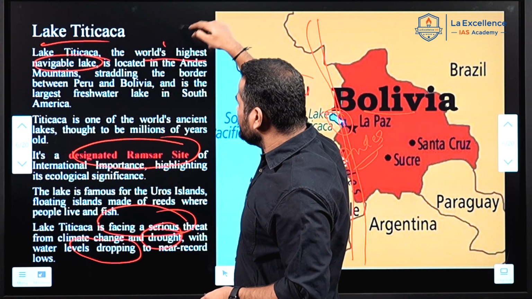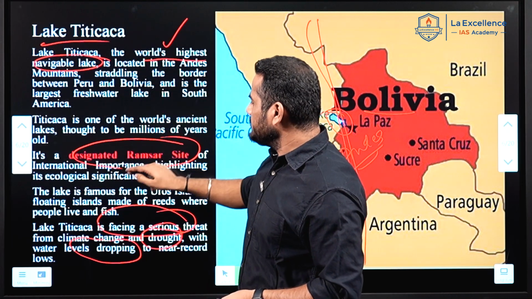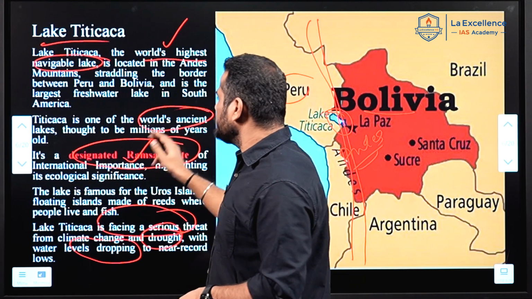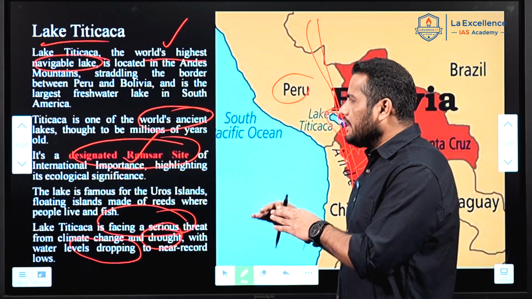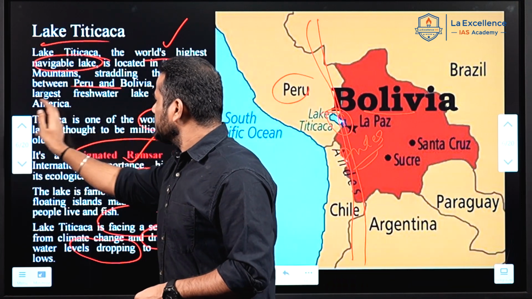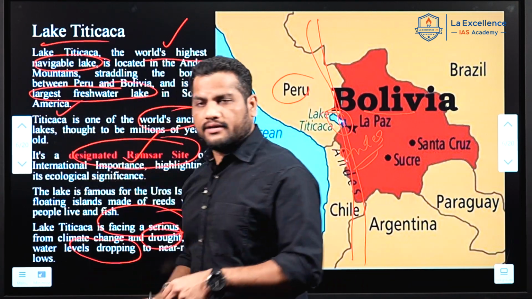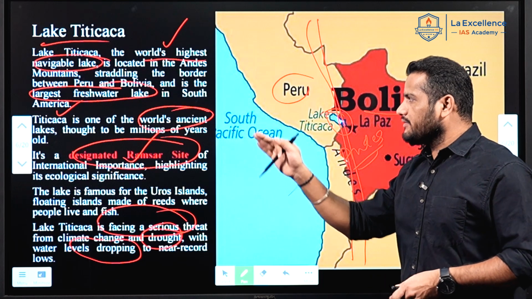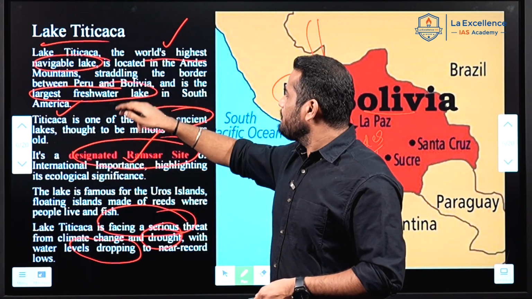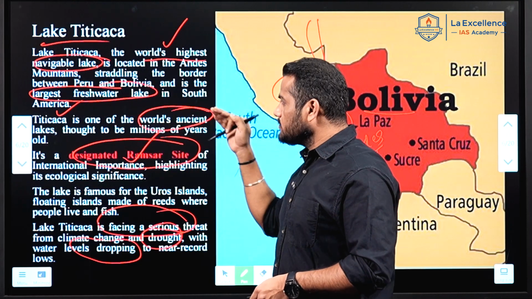This is the world's highest navigable lake. First point, this is a Ramsar site, and it is also one of the world's ancient lakes. Lake Titicaca is the largest freshwater lake in South America. It is the highest navigable lake in the world.